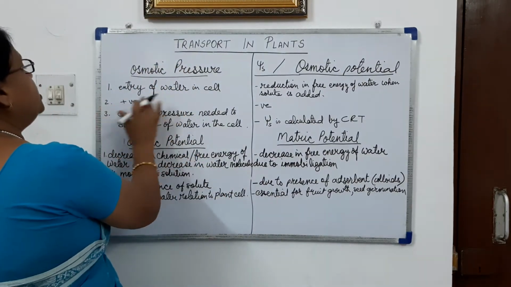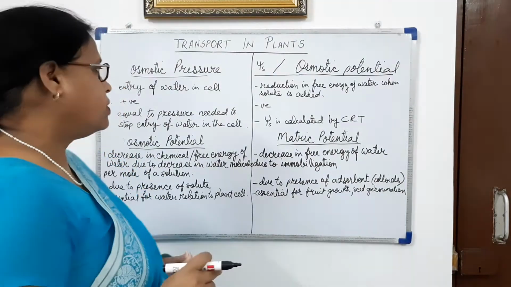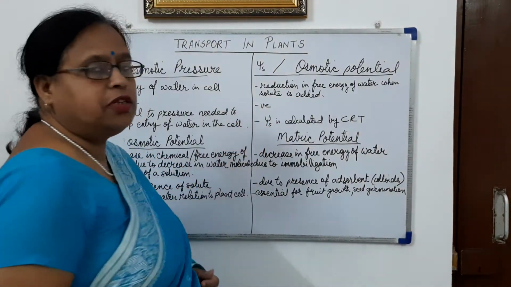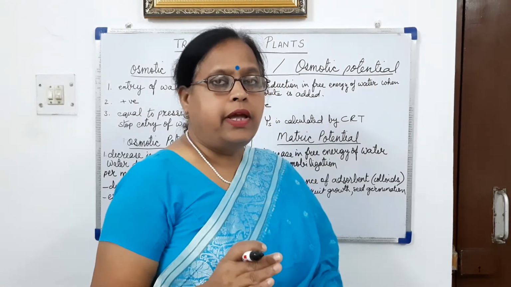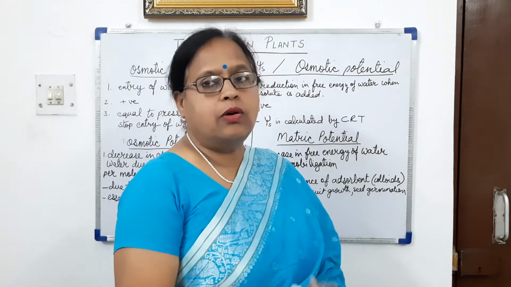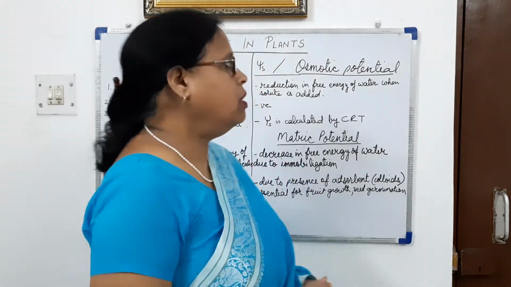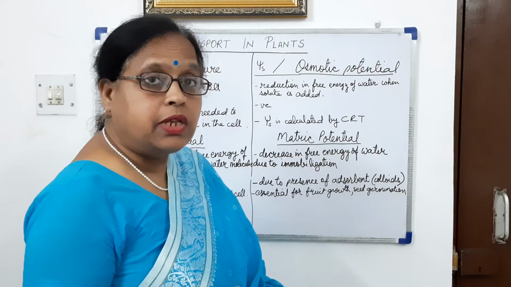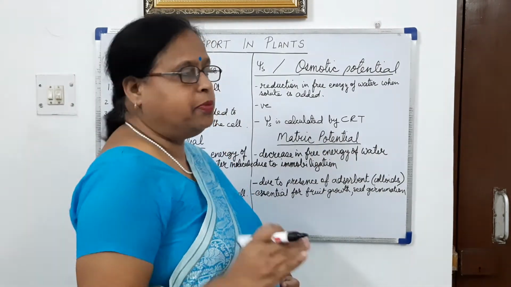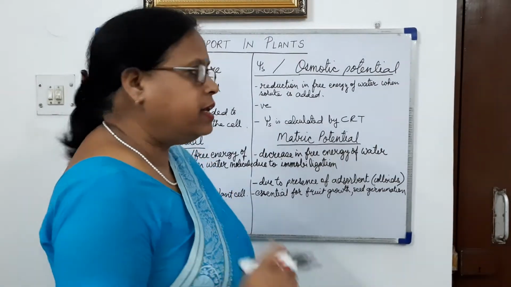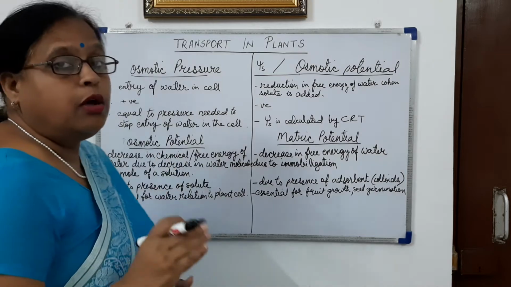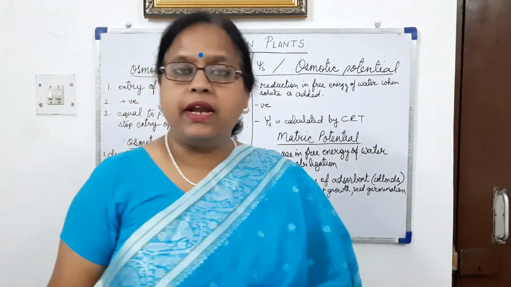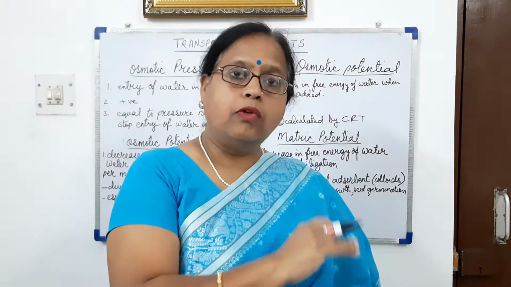Now osmotic pressure will always be positive, and osmotic potential will always be negative, because the water potential of pure water we call 0, and when we go on adding solute, it goes on becoming more and more negative. So osmotic potential develops due to the addition of solute particles, so it will always be negative.